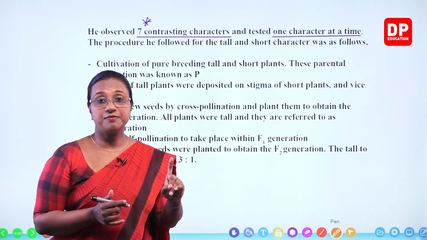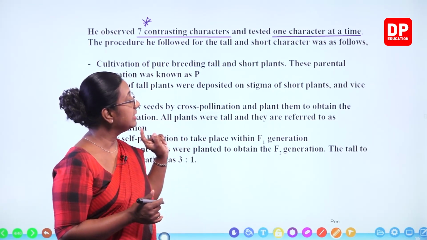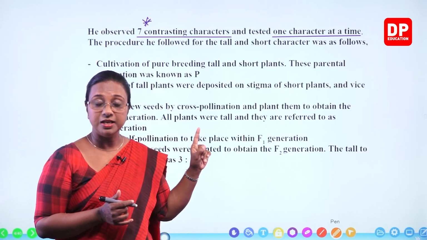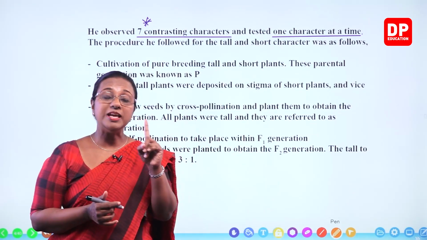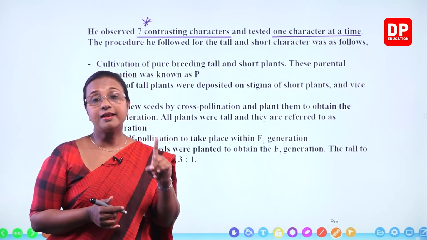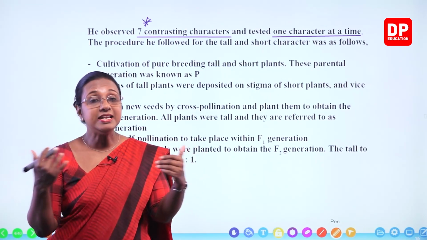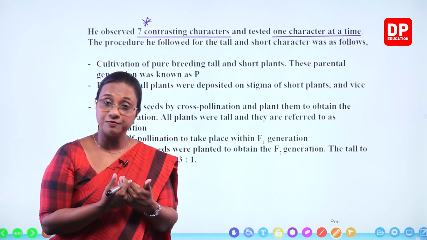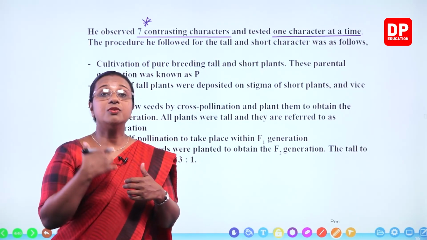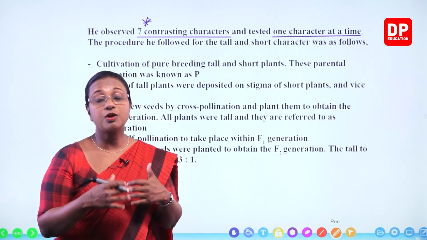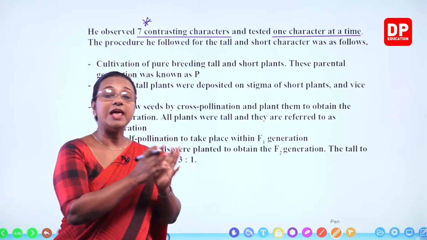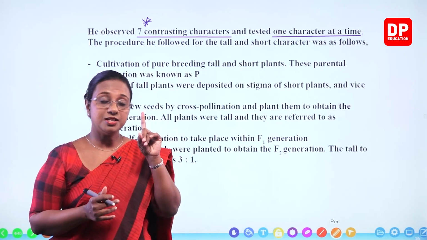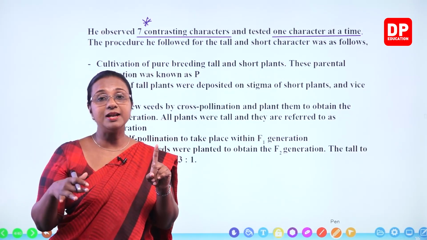Because of that, this is given the name monohybrid cross. We will be discussing that again also. Mono means 1, so 1 character at a time, and it is a hybrid, a mixing of characteristics, crossing the plants, crossbreeding the plants. For example, if we took the tall and short characteristics, that is only 1 character, the height of the plant.